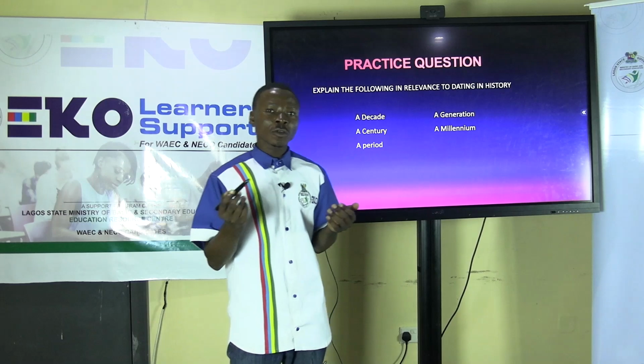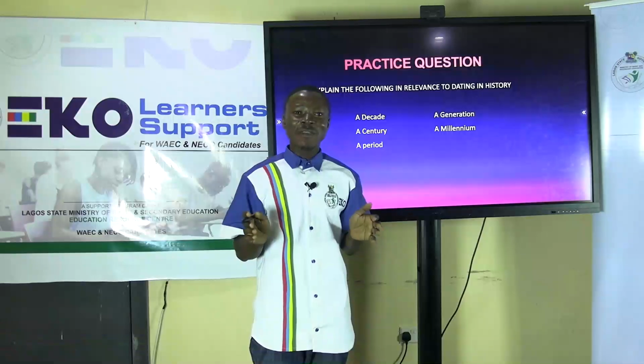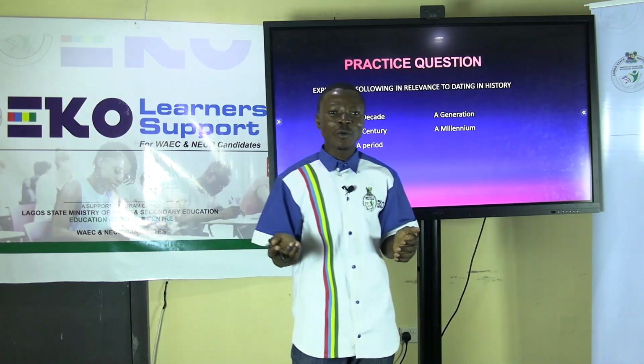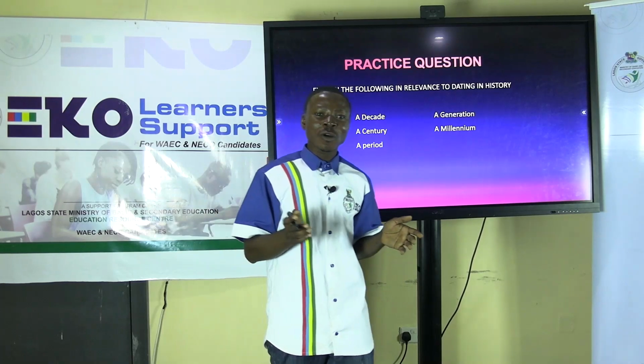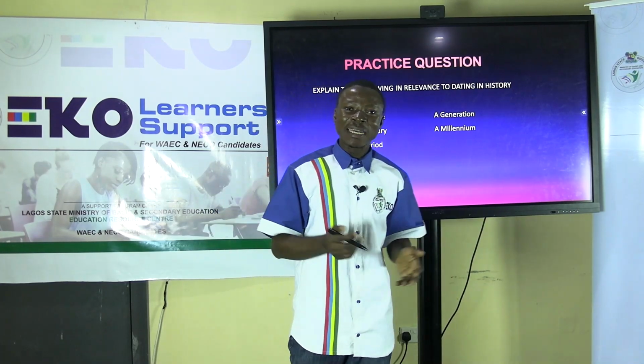And also we'll look at a period. A period of time is an era within an historical event. An example of a period is what we've looked at, like BC, CE. We can also look at a period of prehistoric era, historic era, and the modern time.